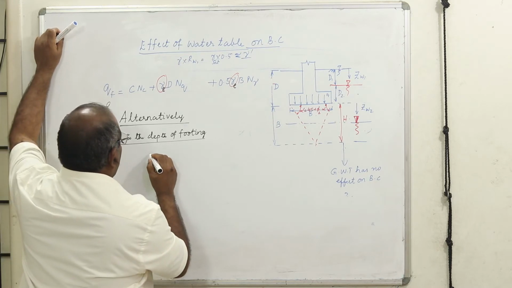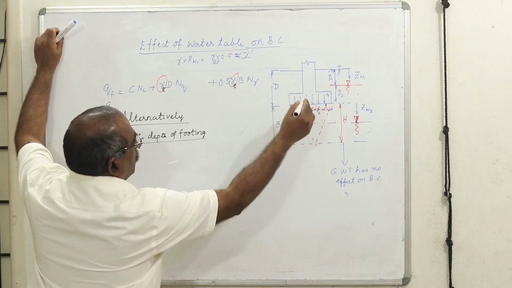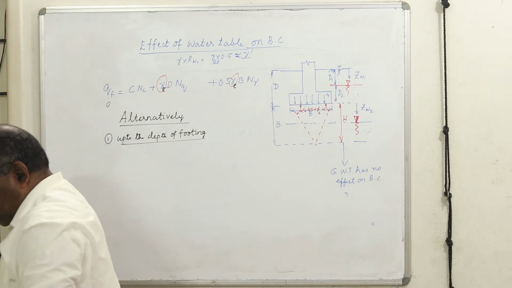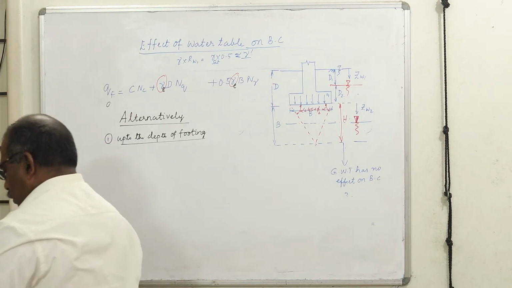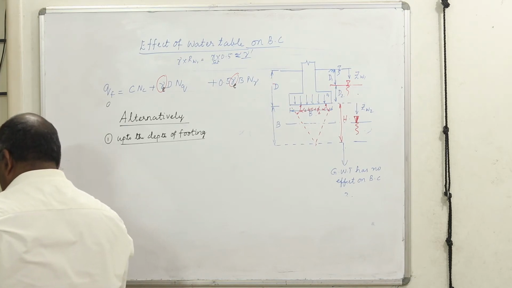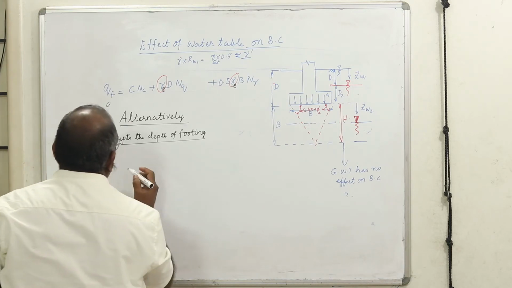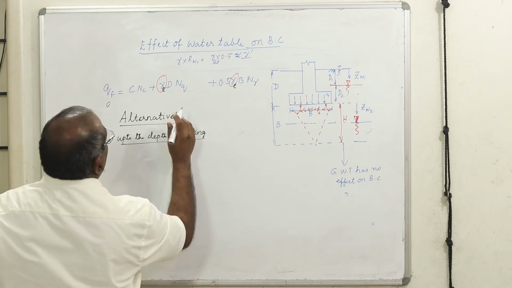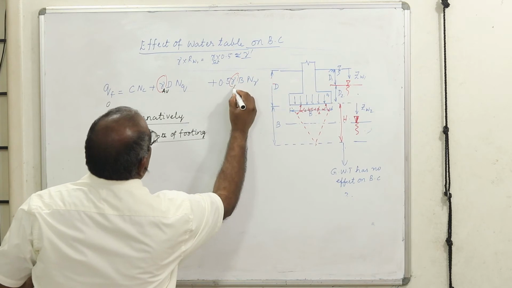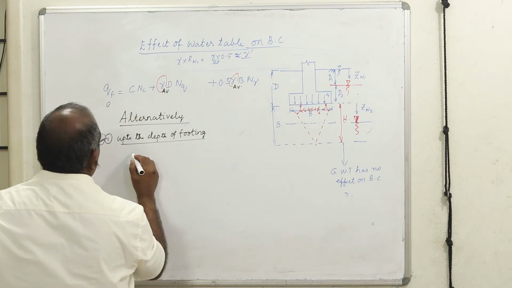What I'll do is, the effective unit weight, now in this zone, for what height, let us say for D1, I'm going to write the expression. I'll take an average instead of equivalent, write it as average unit weight or equivalent unit weight.